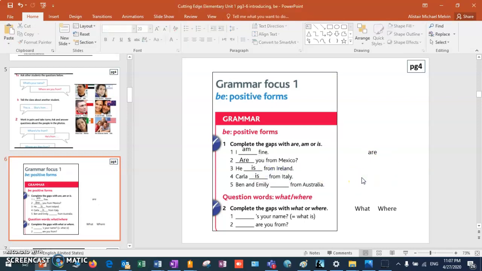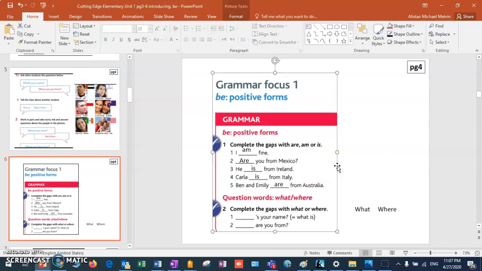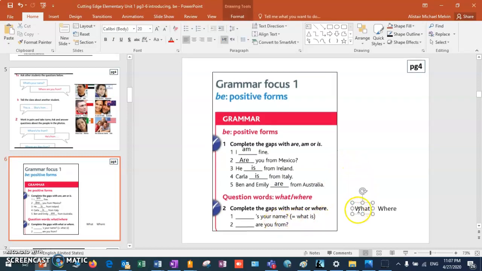If it's two names, it's different. It's the same as they. So we say they are, but Ben and Emily are from Australia. Okay, and then in the second part we have two question words. So the first one, what's your name? The second one, where are you from?